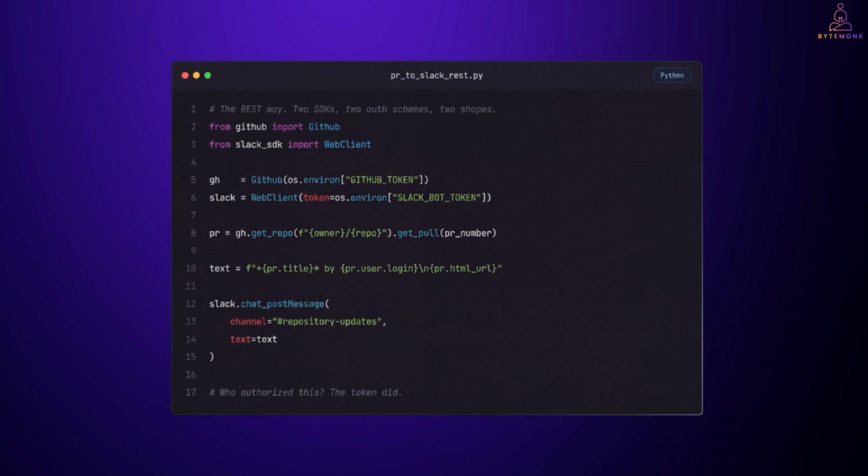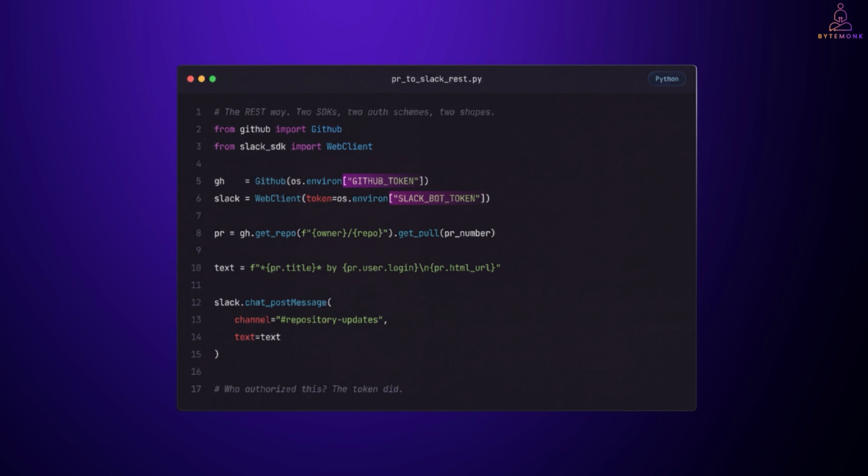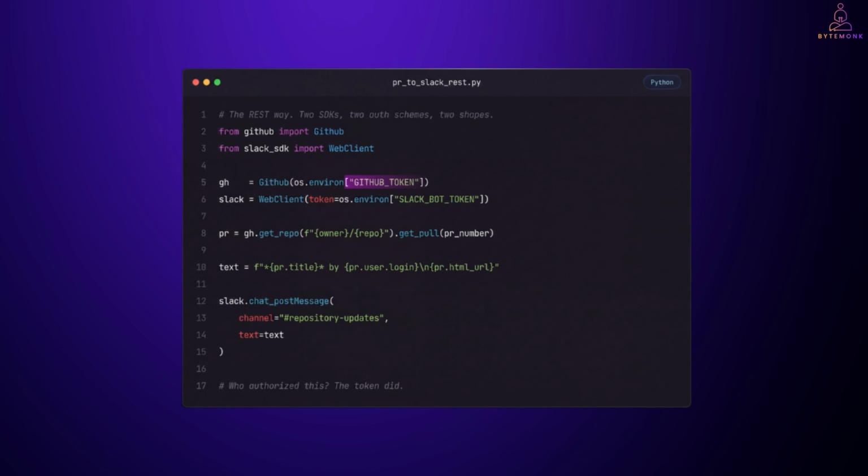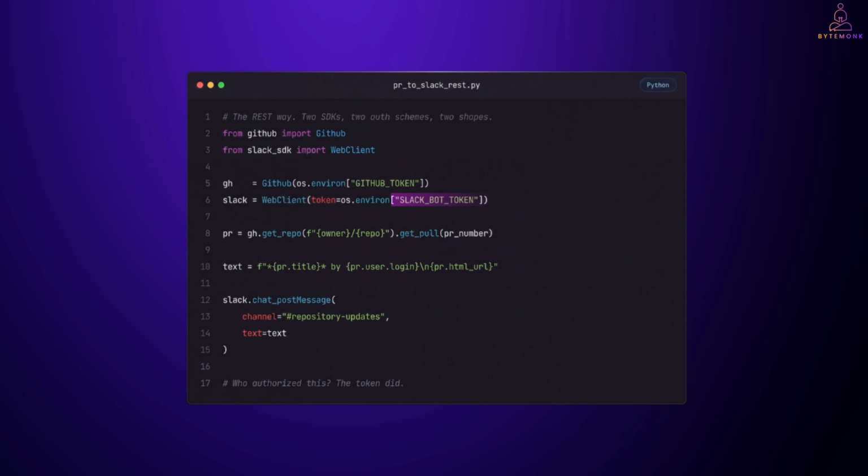And look at what identifies the caller. It is the token. GitHub sees a personal access token. Slack sees a bot token. And neither one knows which person asked for this.